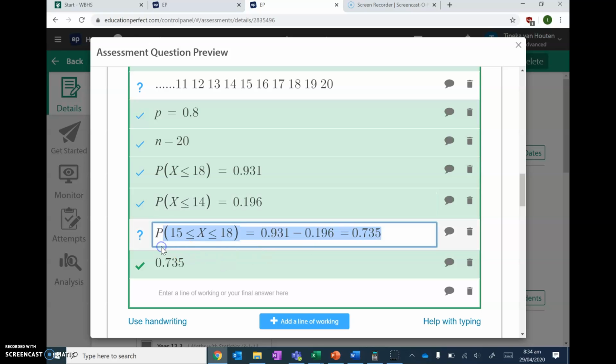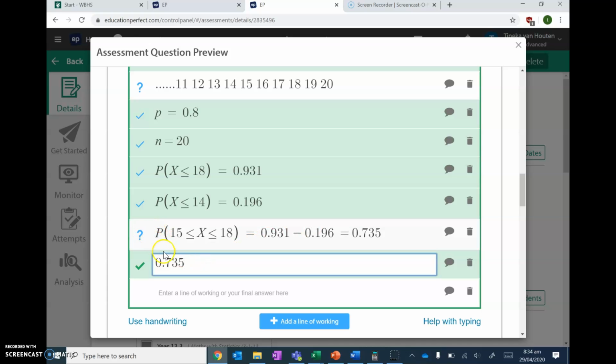Now, for some reason, Education Perfect cannot understand if I was to write it like this, and in some of the way some of you wrote it, I didn't really understand. You got the answer right, and I had to go back and remark just because of formatting. So at any point in Education Perfect, just come down and rewrite your answer all on its own with nothing else, and Education Perfect will figure it out if you do that.